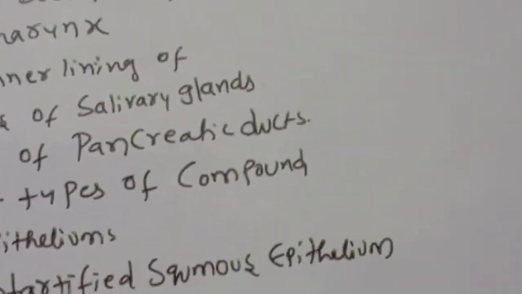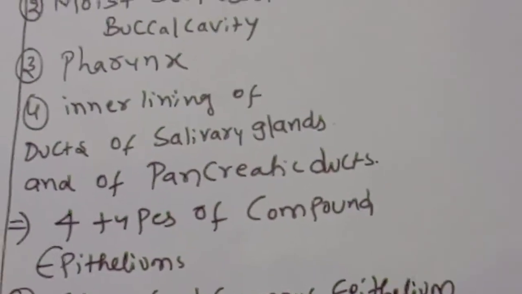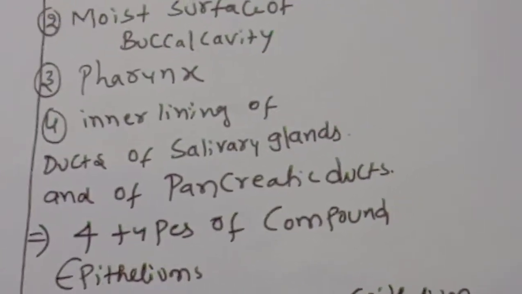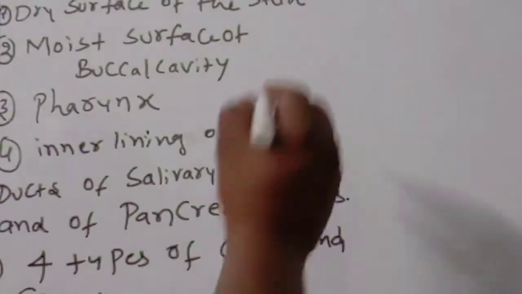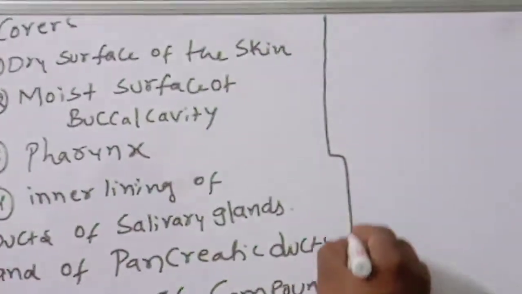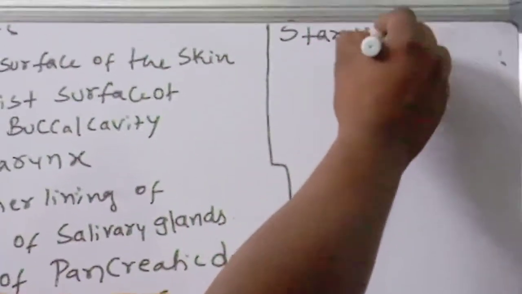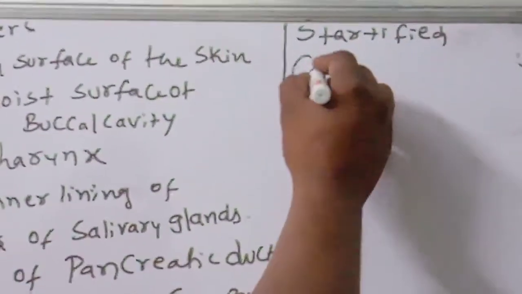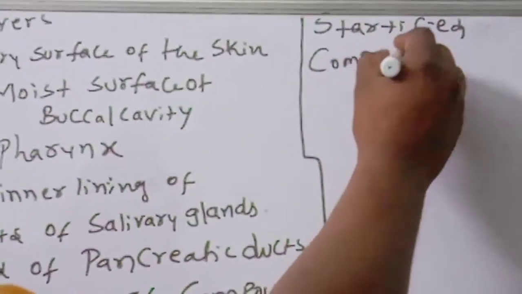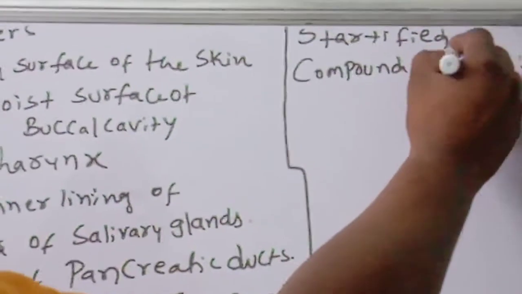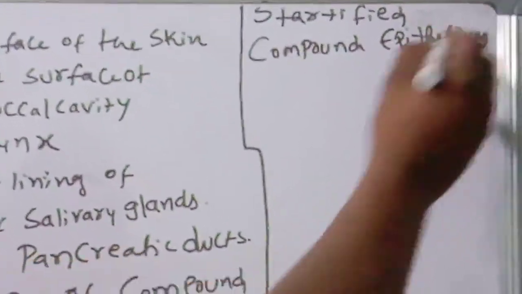Next, one more epithelium. What is that epithelium? The stratified compound epithelium. Okay, children.